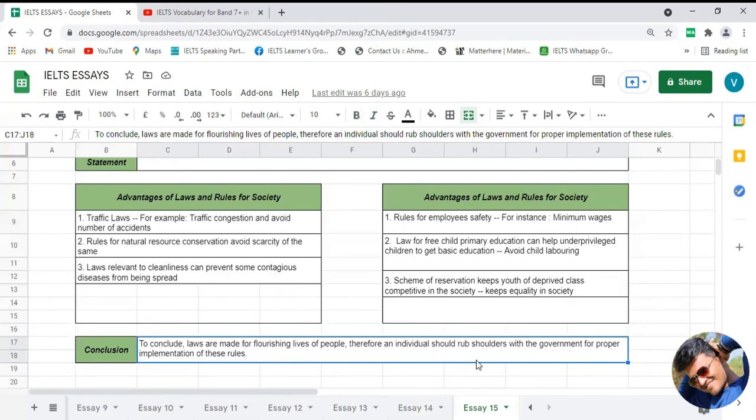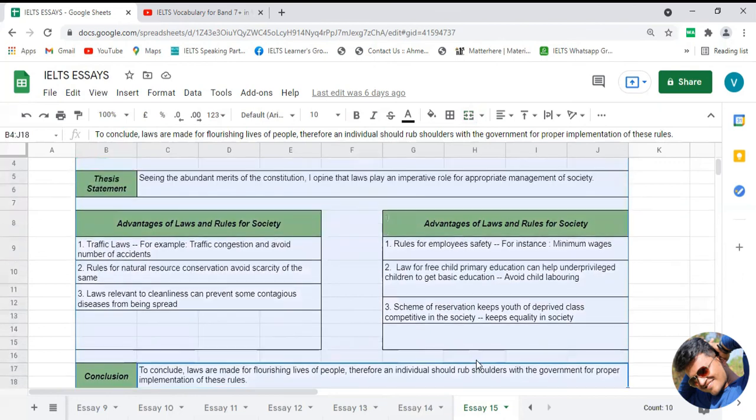Therefore, people should rub shoulders with the government. Rub shoulders means they should work together with the government for proper implementation of these rules for the comprehensive development of society. That is my thesis statement, right?